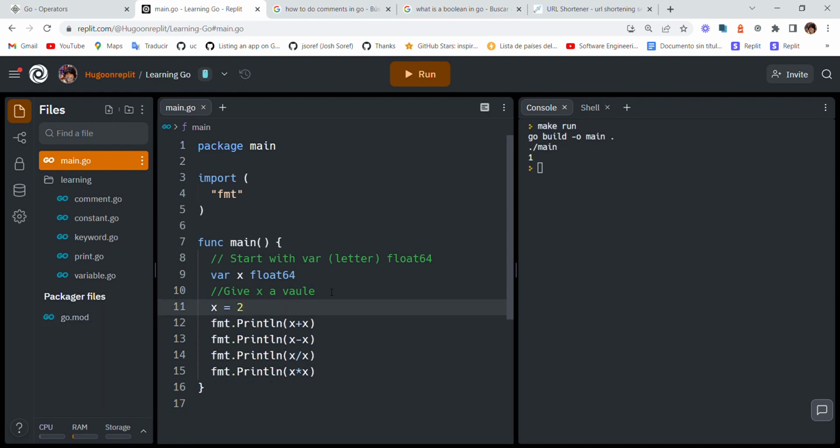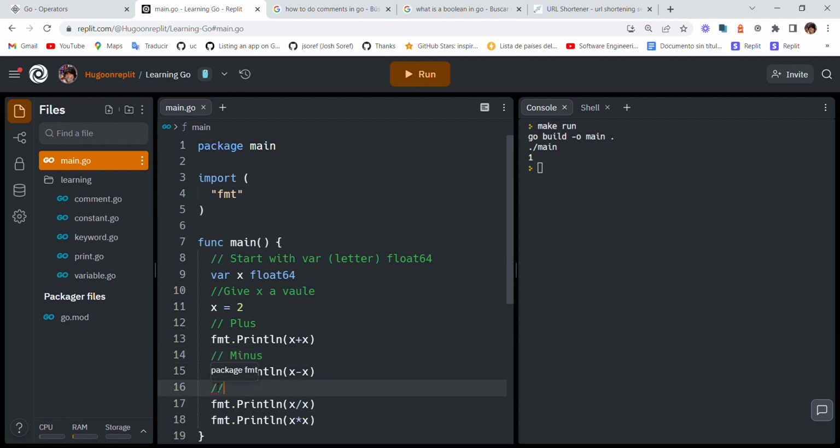So okay, x data, so plus, minus, divide and multiply. I'm just gonna name it mul, short for multi.